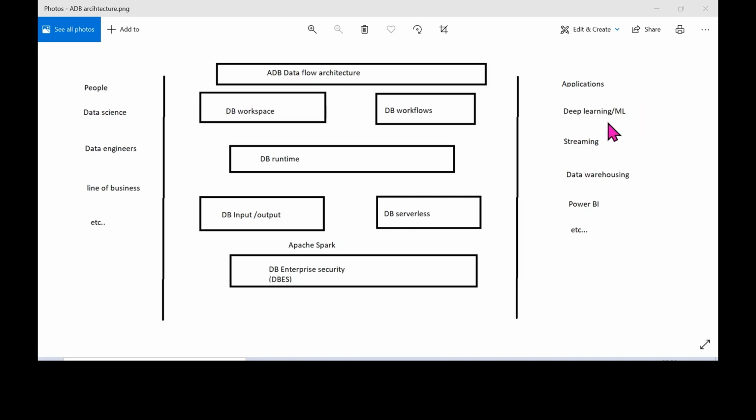Or else we can give it to our Power BI people. The data will be the input for them, and based on the data they will create reports and dashboards, which is visualization.